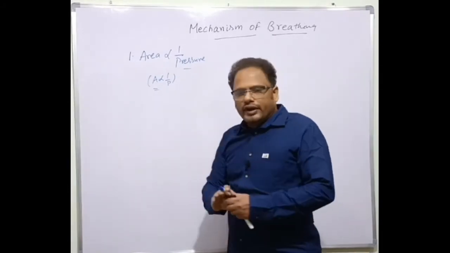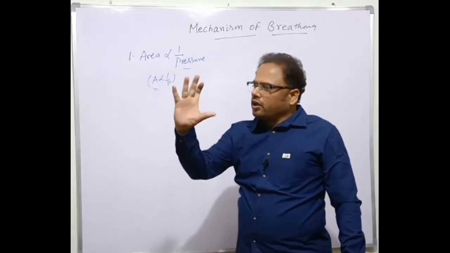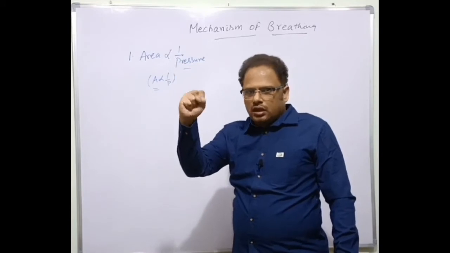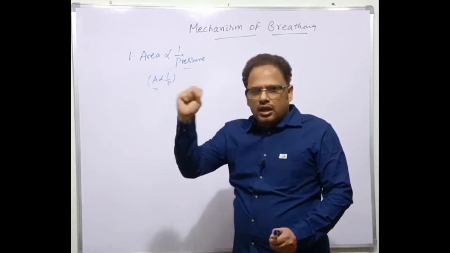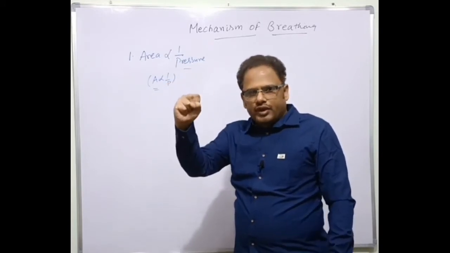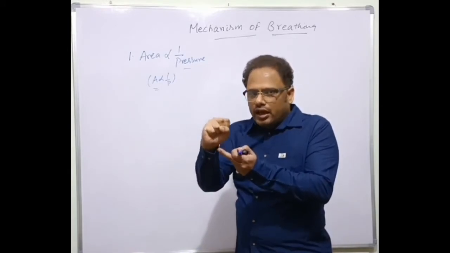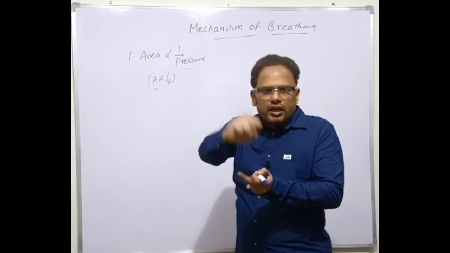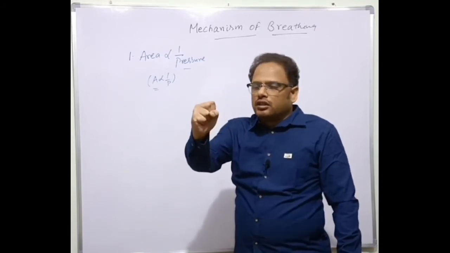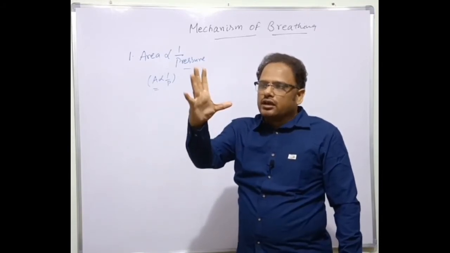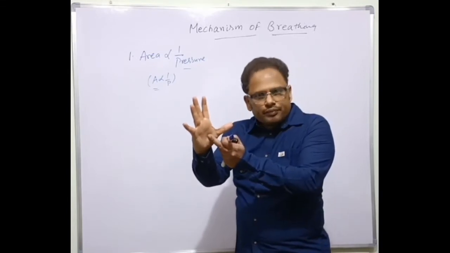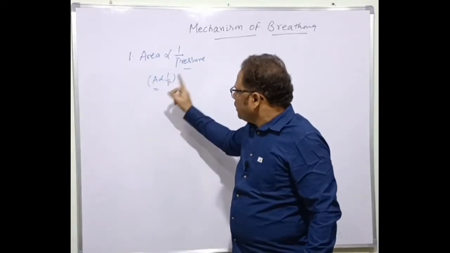For example, take a very simple experiment. All of you tighten your fist like this. The area is decreasing, so the pressure is increasing. Isn't it? When the area is decreasing, the pressure is increasing. The same way, in reverse, when the area is increasing, the pressure is decreasing. So area is inversely proportional to pressure.